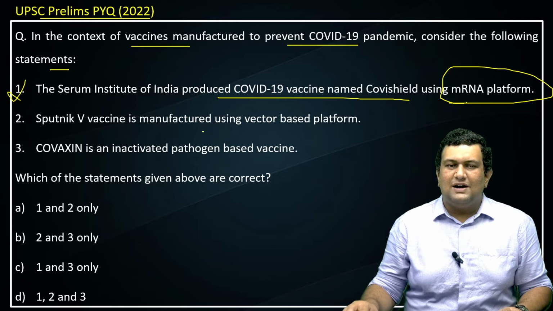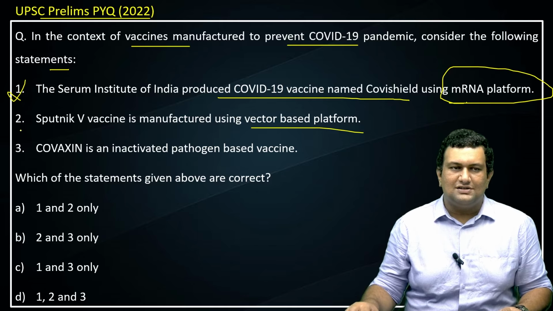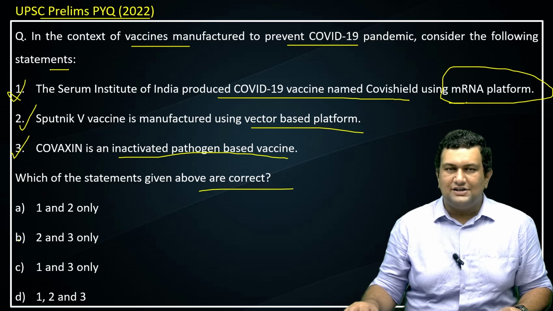Sputnik V vaccine is manufactured using a vector-based platform. Yes, this is correct. Covaxin is an inactivated pathogen-based vaccine. Yes, this is also correct. They have asked to find the correct statements, so the answer will be option B, 2 and 3 only.